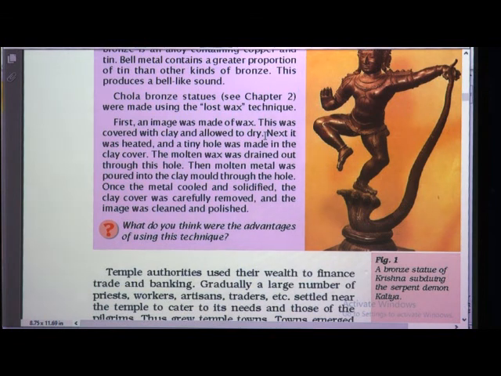Slowly it was removed, and the metal image we get was cleaned and polished. What do you think were the advantages of using this technique?